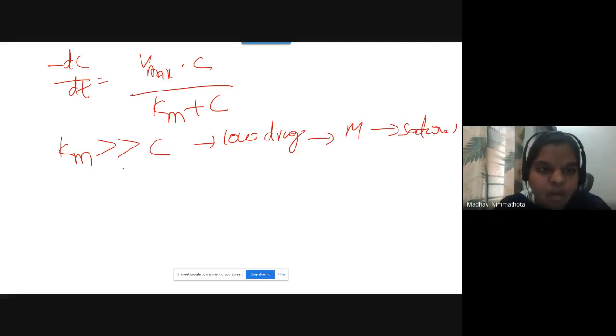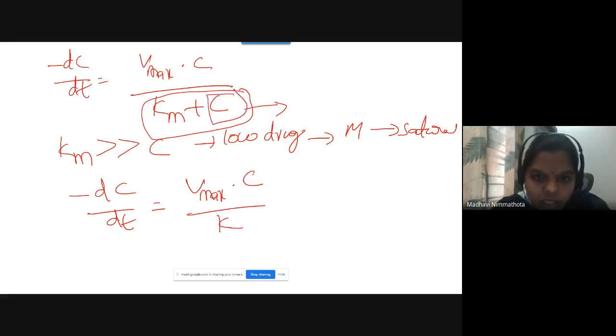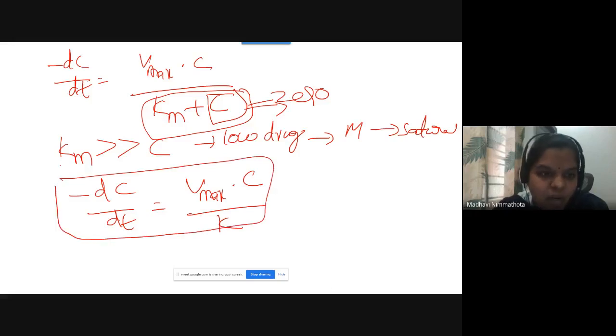So the equation becomes, here you are going to neglect the C. So the whole Km plus C term, you can neglect C. dC by dt equals Vmax into C by Km. Sorry, C is 0 here, so Km plus 0 is Km. So Vmax into C by Km. This is the final equation when Km is greater than C.